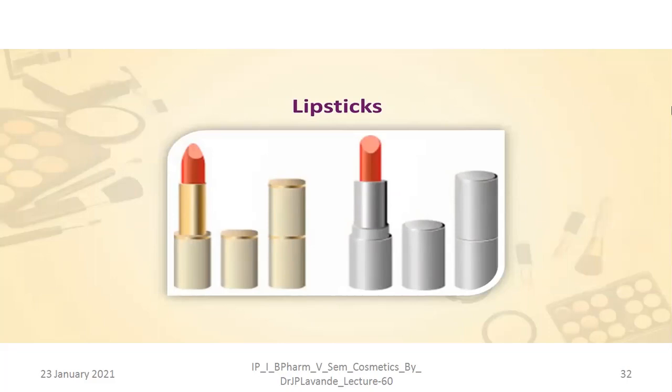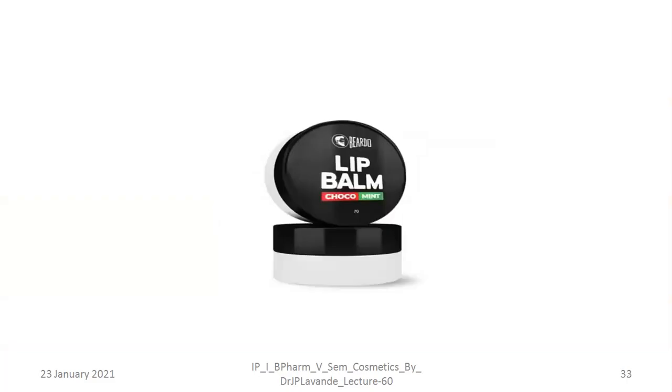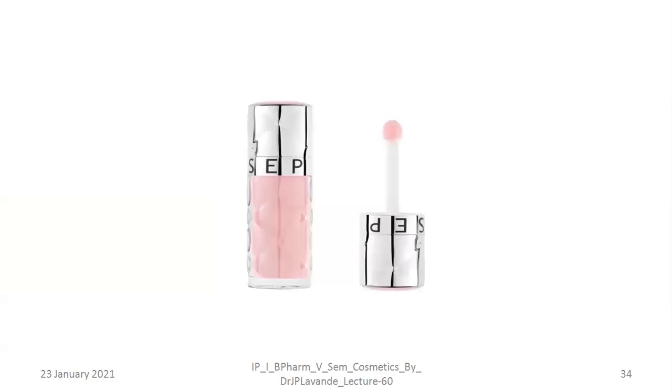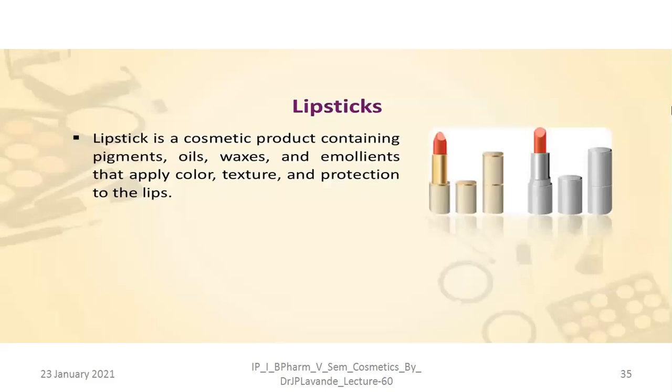So these are the ideal requirements when we are going for the formulation of a lipstick kind of formulation, right? There is another formulation which is said to be the lip balm. Again, the same kind of ideal characteristics and properties are expected. Then there are some preparations which are used in order to make the lips shiny, like the lip gloss. So these are the different kinds of preparations.